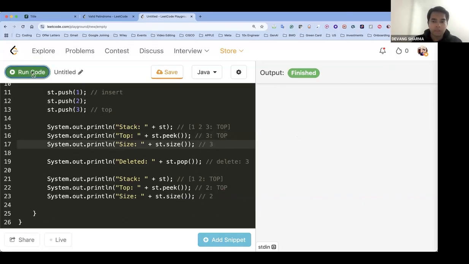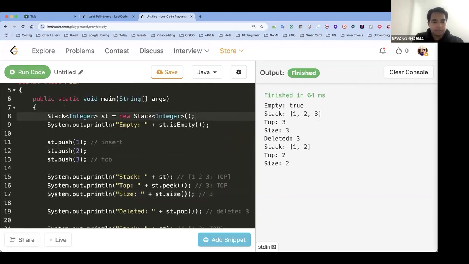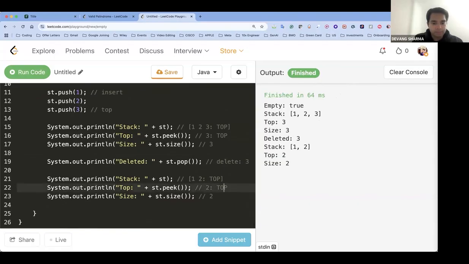And then we'll see. All right, what did we get deleted? We got 3 as deleted. Stack will be 1 and 2, with 2 being on the top, and size becomes 2. Last thing, let's check for this as well.